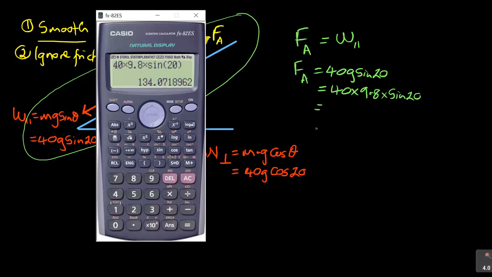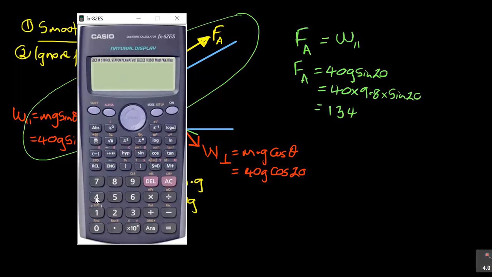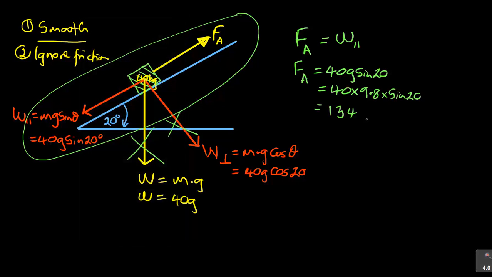And it is going to give me 134. Let me just do that again. Sorry, I lost that. I said 40 times 9.8 times sine 20, which is 134,07 newtons. So it's comma 07 newtons because we are dealing here with the force.